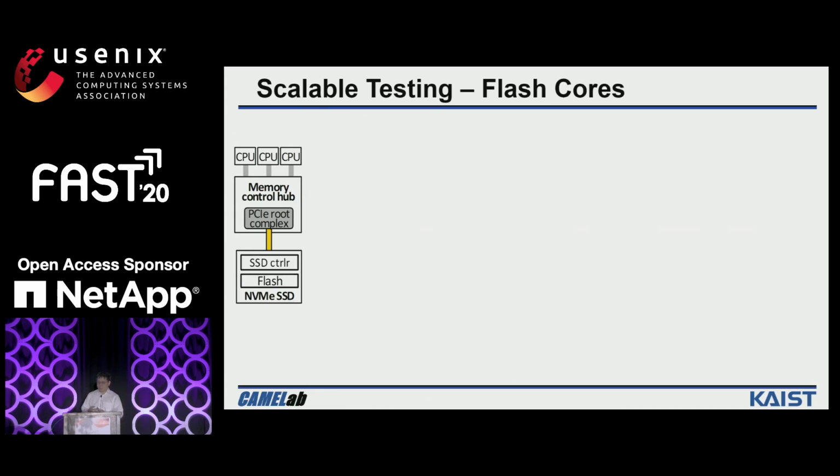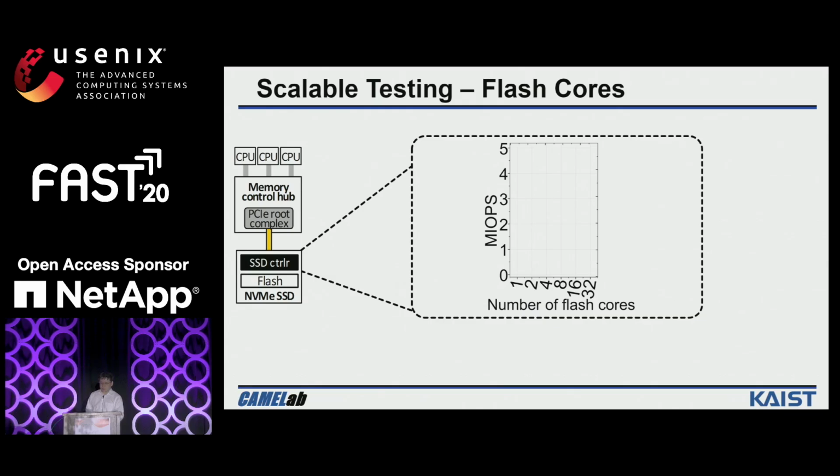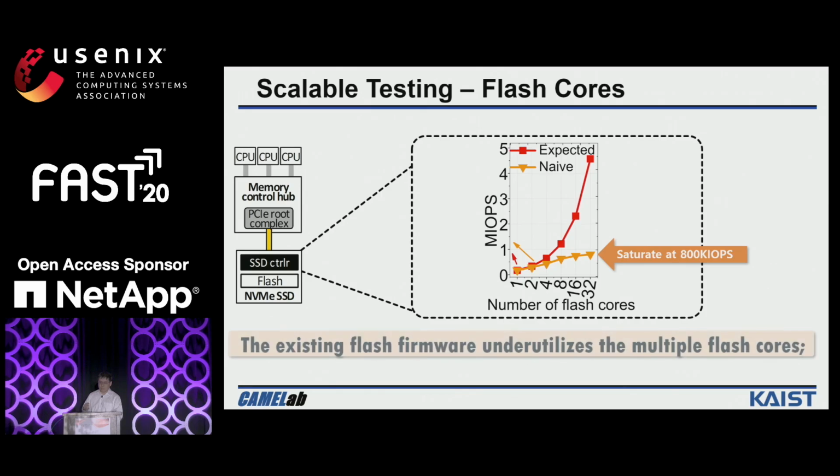We also measure the performance of SSD controllers by varying the number of flash cores. We expected the performance of the SSD controller to scale with the number of flash cores. However, the actual performance of the SSD controller saturated at only around 800 kilo IOPS. This means the existing SSD firmware actually underutilizes the multiple flash cores.